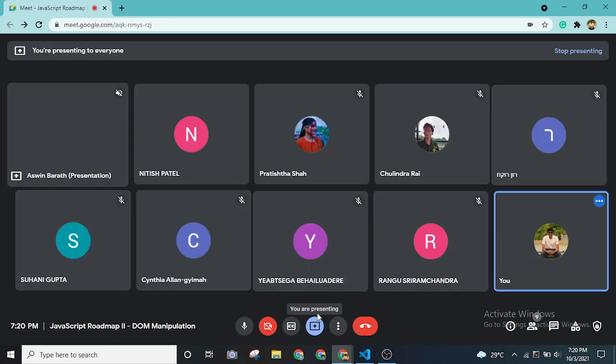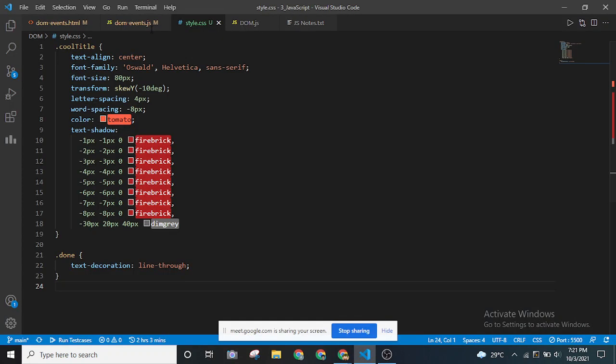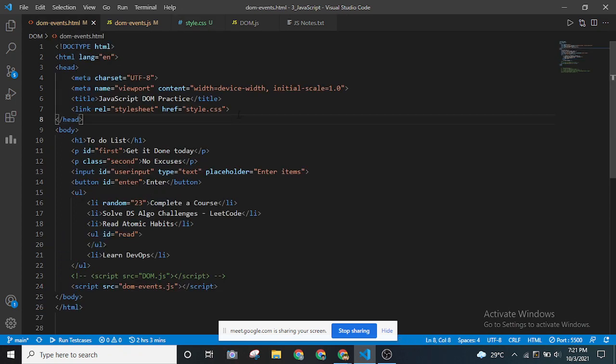So inside my style sheet, let me share it. As you can see, on this line I have added a style sheet that I got from a project.